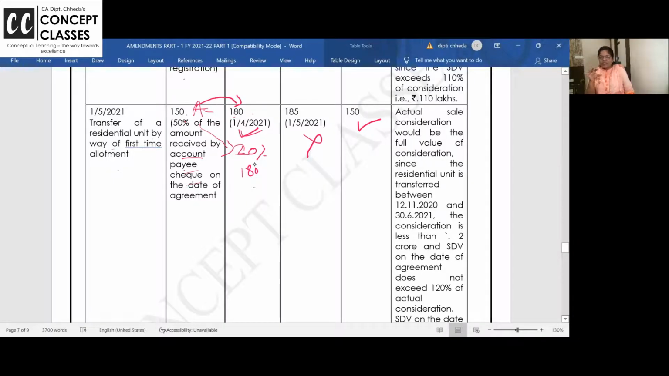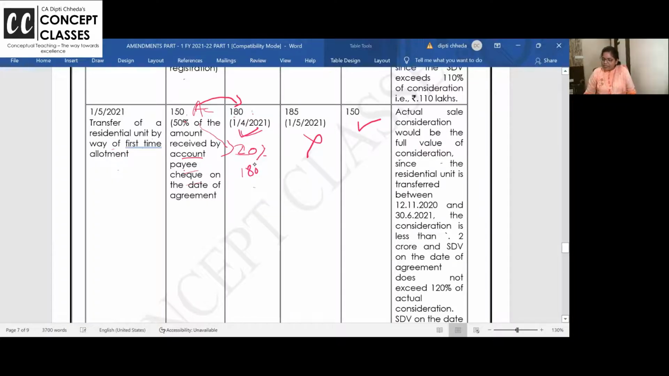50% amount is received by check. So definitely stamp duty on the date of registry agreement. That is 180. But stamp duty and actual consideration, the grace period, because it's a residential unit for the first time, is 20%. So 180 तक तो कोई problem ही नहीं है. So we should not take stamp duty.